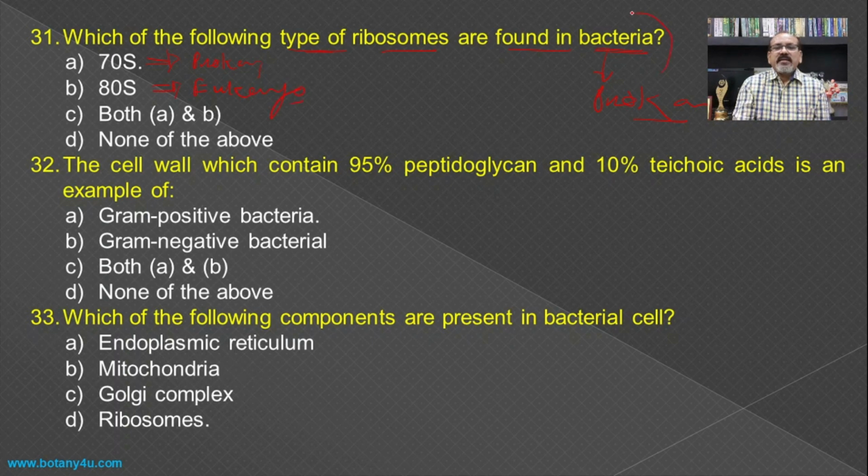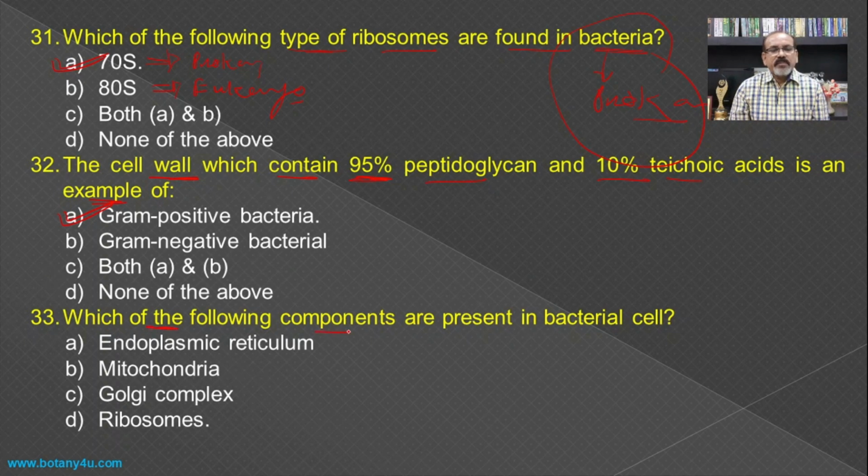As the bacterium is a prokaryotic organism, the 70S type of ribosomes are present. The cell wall which contains 95% of the peptidoglycan and 10% of the teichoic acid is an example of? If we see the gram positive bacteria, then we will find the presence of 95% peptidoglycan and 10% teichoic acid, and hence it becomes the answer for this question.